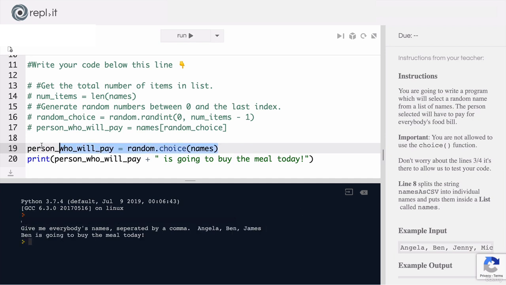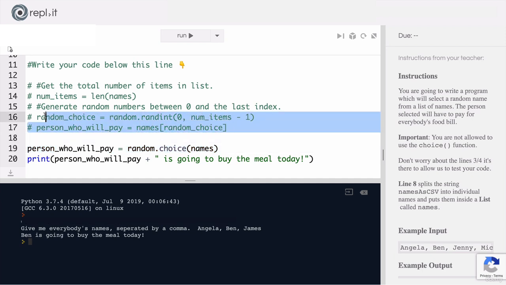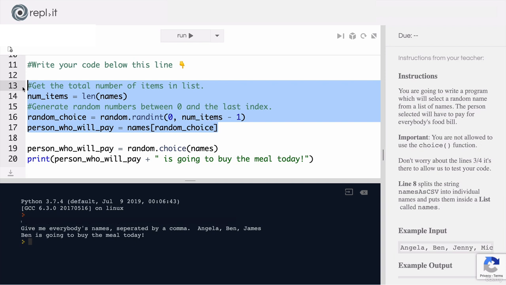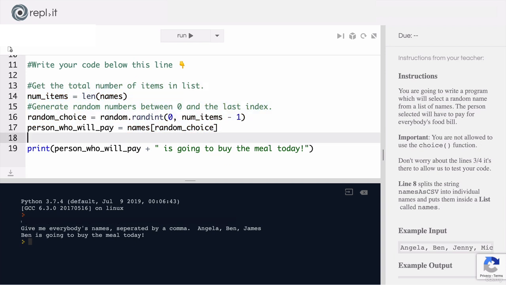But this, of course, doesn't test whether you've understood how indices work with lists and whether you're comfortable with the idea that the last index is actually one less than the total number of items because we start counting from 0. I've made it a little bit harder than it needed to be, just to see how good a grasp you have on lists.